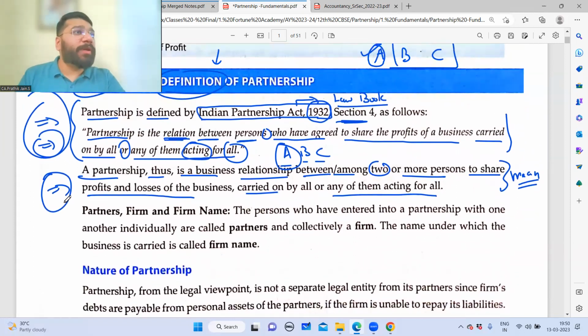Now, there's a good question that what is the difference between relation and relationship? Anybody want to answer this? I feel, yeah. Tell. Some brain people.